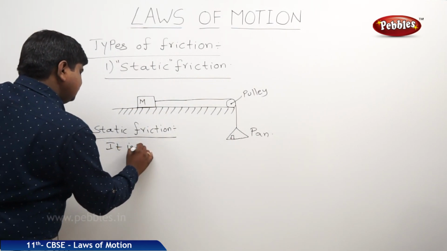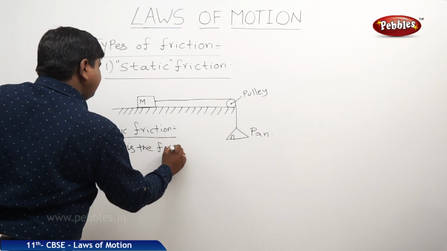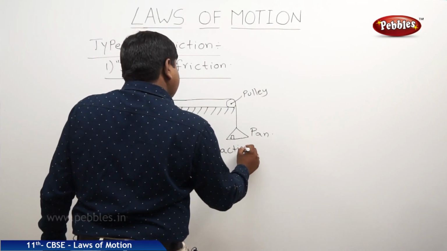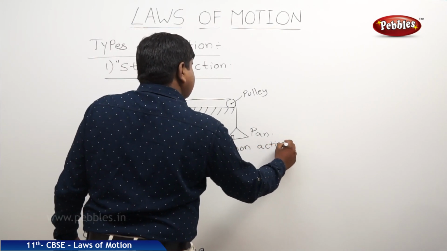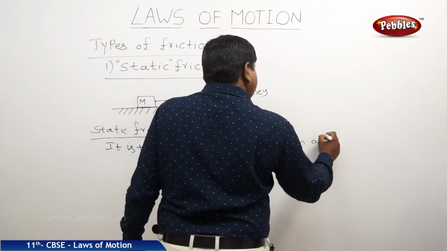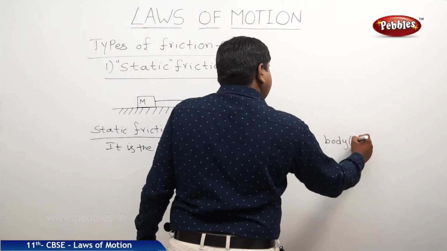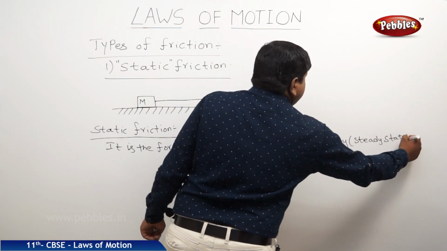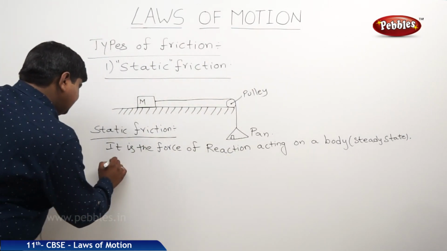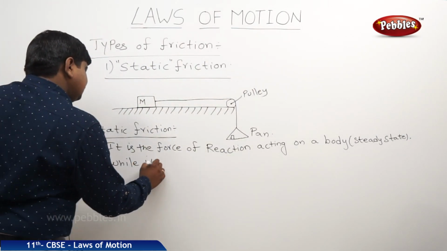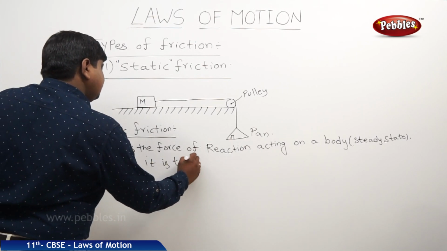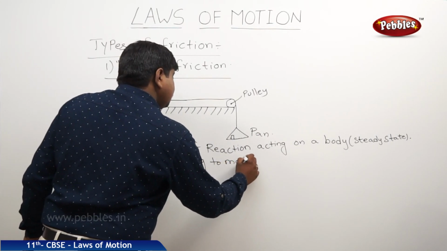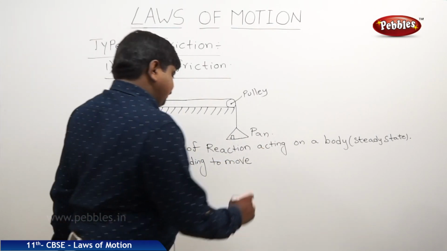It is the force of reaction acting on a body, a steady state body or in motion, while it is tending to move under the action of external force.